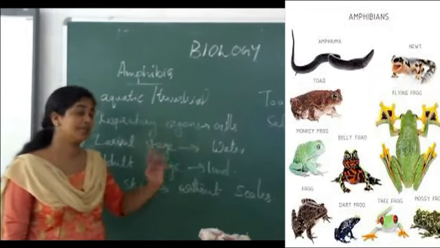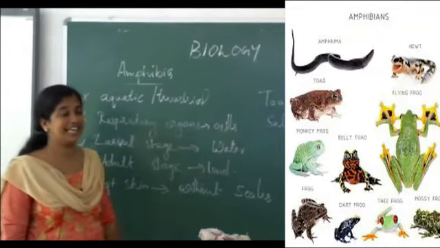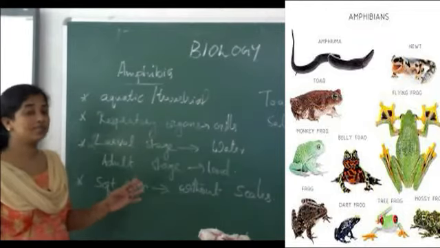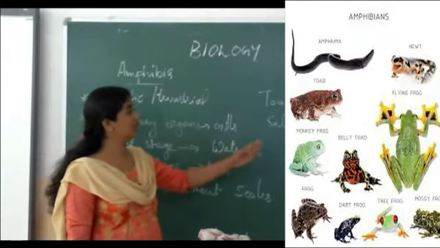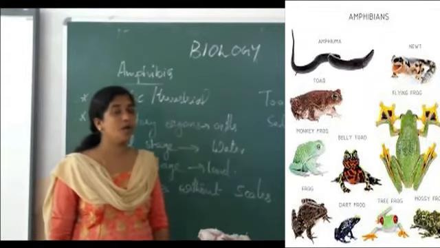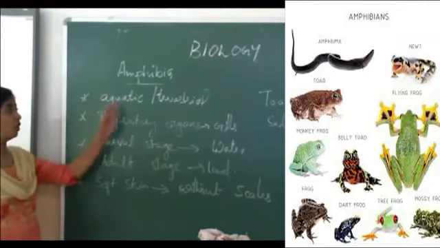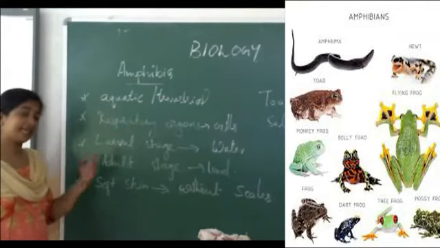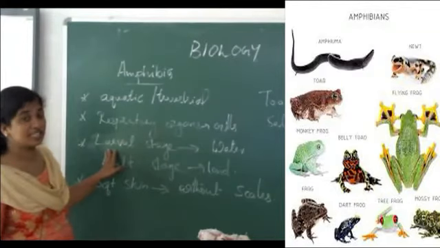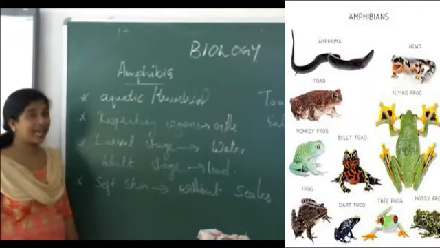Respiration mainly takes place through gills. So the respiratory organ is gills. Their skin is very soft without scales. Examples are toad, salamander, etc. In some cases tails are also present. Once again, amphibians are aquatic as well as terrestrial. They can live both in water and on land. Their larval stage is mainly in the water and the adult stage on land.